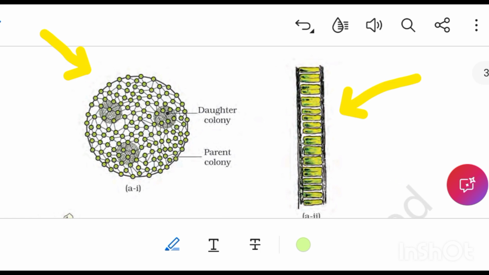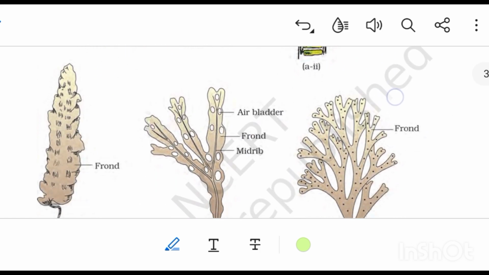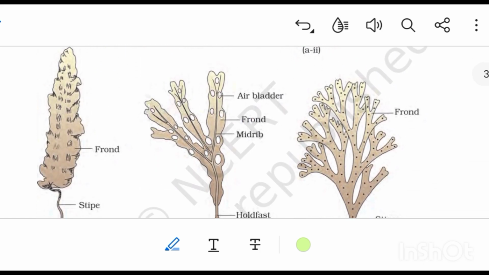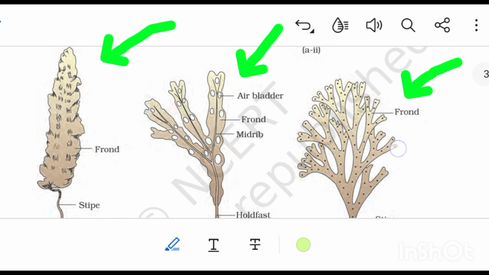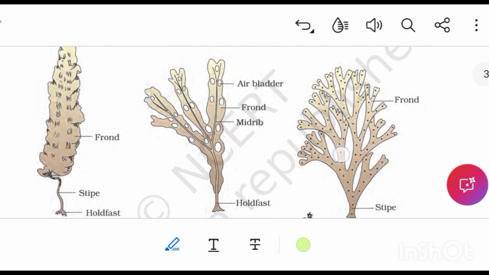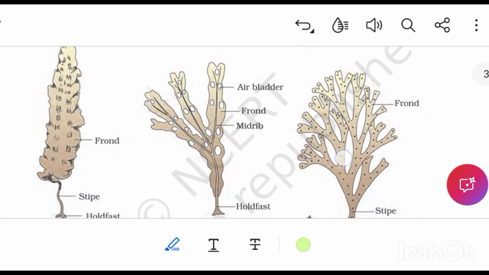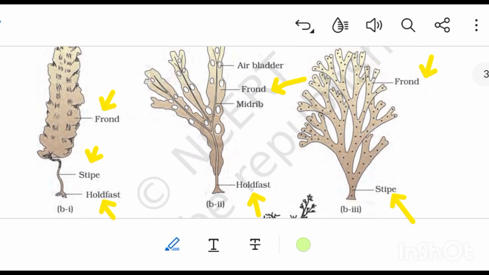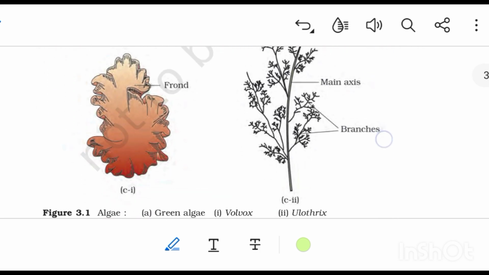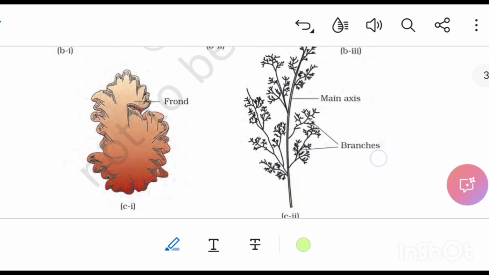Here are some examples of algae. Examples of green algae are Volvox and Ulothrix. Volvox is a colonial form and Ulothrix is a filamentous form of green algae. Examples of brown algae are Laminaria, Fucus and Dictyota. They have structures like holdfast, stipe and frond. The air bladder present in Fucus helps them in buoyancy. Next, examples of red algae are Porphyra and Polysiphonia.